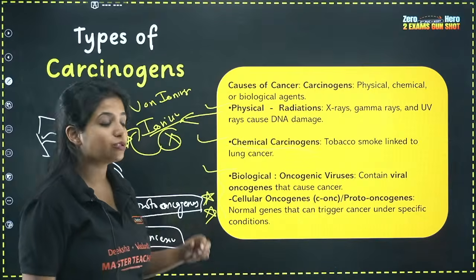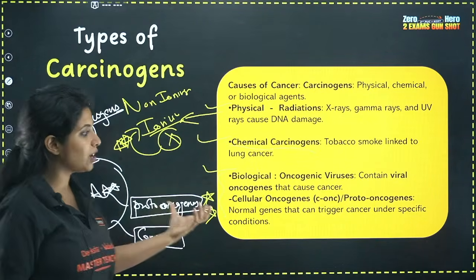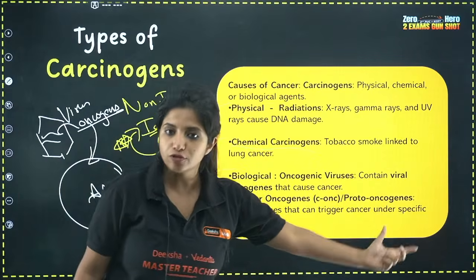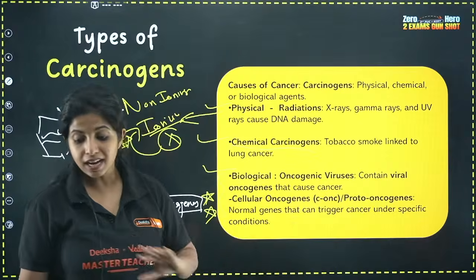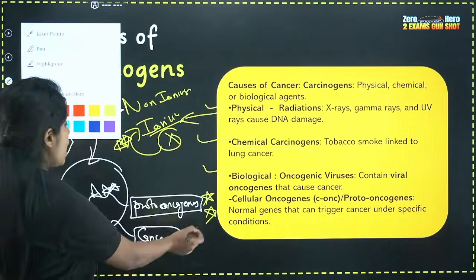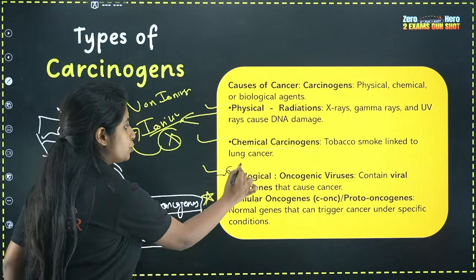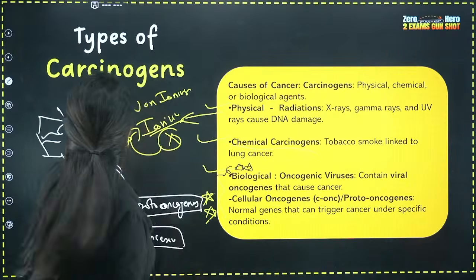Apart from that, you have cellular oncogenes, which you also call proto-oncogenes. They are normal genes that can trigger cancer under special conditions only. So please remember that it's been asked mostly in PU2. Super important question.